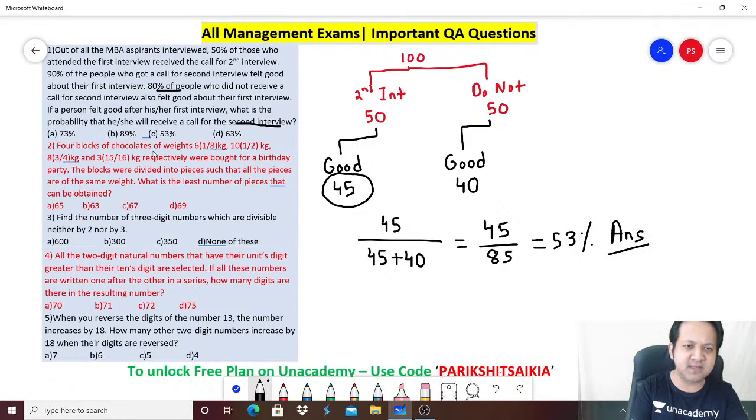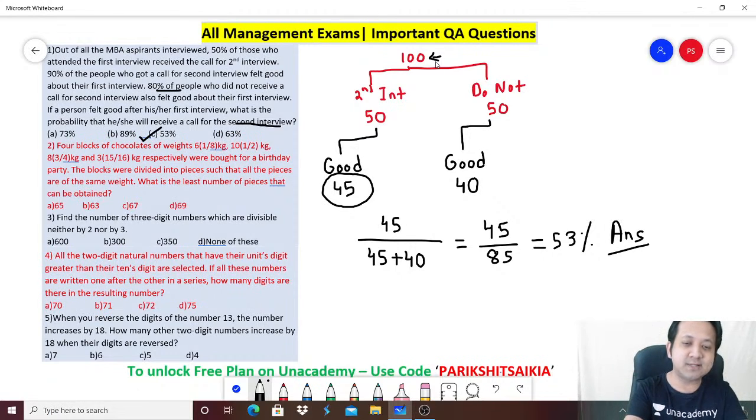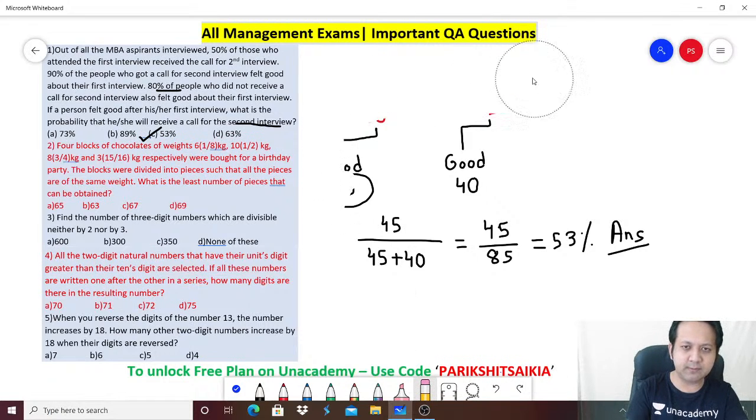That's your first answer. Easy one, provided you assume the correct numbers. Remember, I started with 100. You can start with any number of your choice. You can start with 200, and you'll get the same answer. Let's go to the second one.